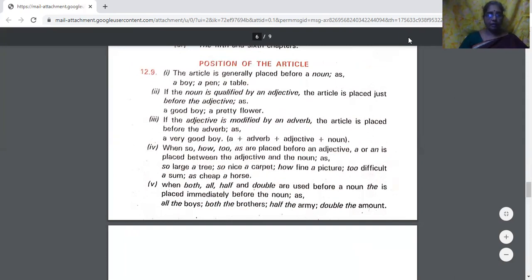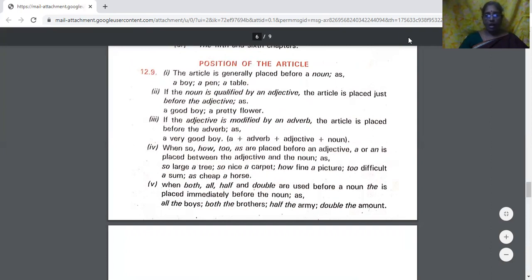Is it clear? When so, how, too, as are placed before an adjective, a or an is placed between the adjective and the noun. For example, so large a tree. Large is an adjective. So here we find that a or an is placed between the adjective and the noun. So nice a carpet. How fine a picture. Too difficult a sum. As cheap a horse.